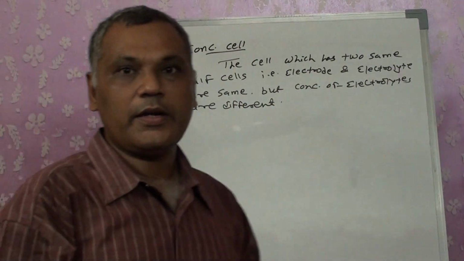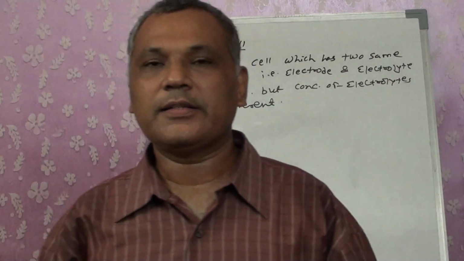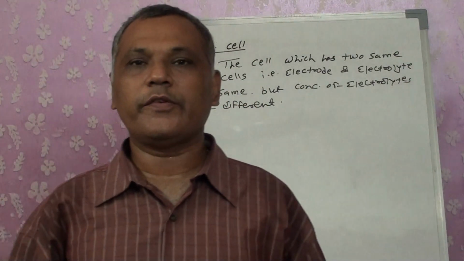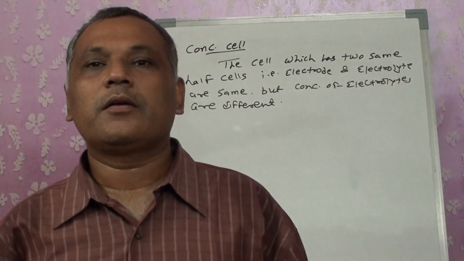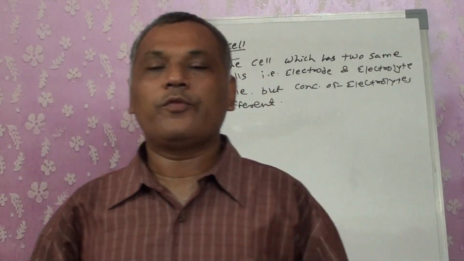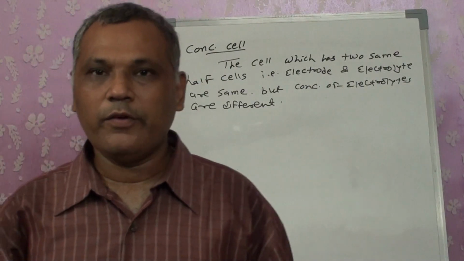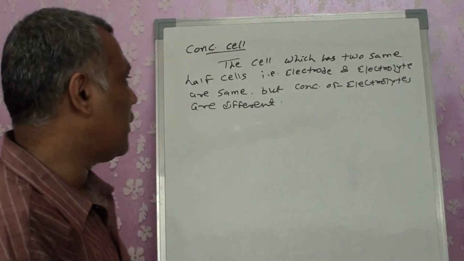That means we have half cells, one will act as an anode, another as a cathode, or one will undergo oxidation and the other reduction, but both electrodes will be the same, the electrolyte will be the same, but their concentrations are different.